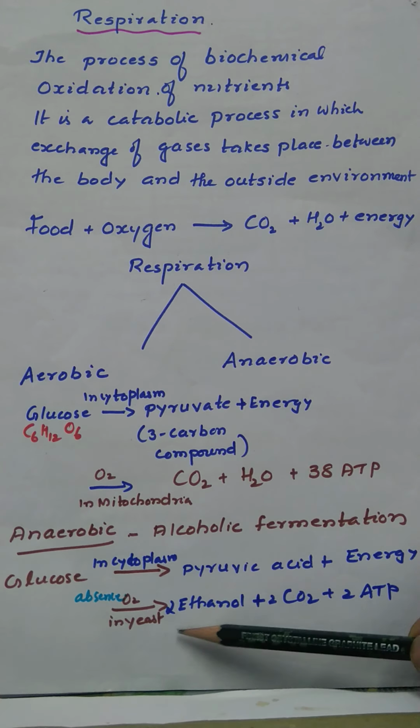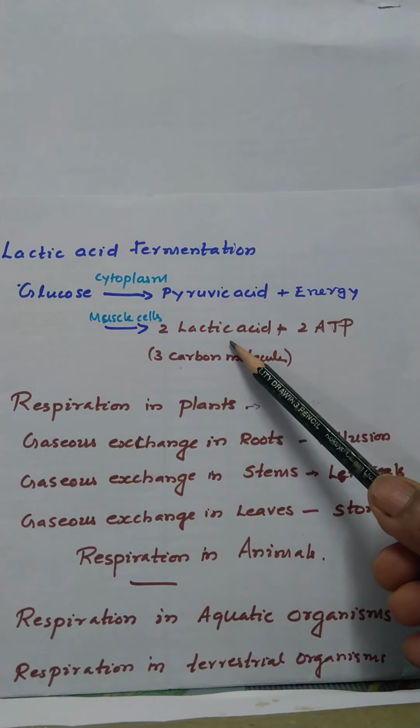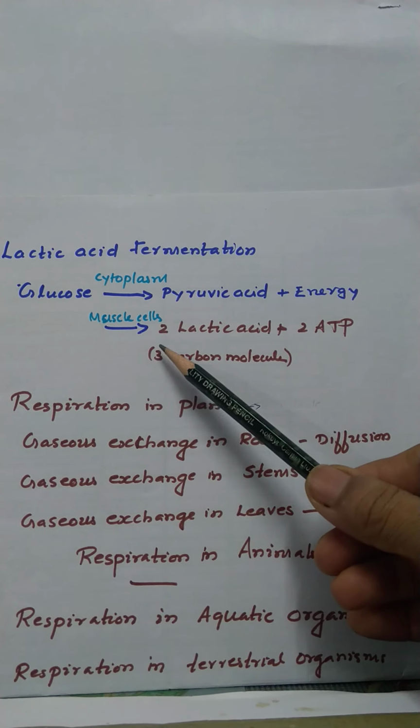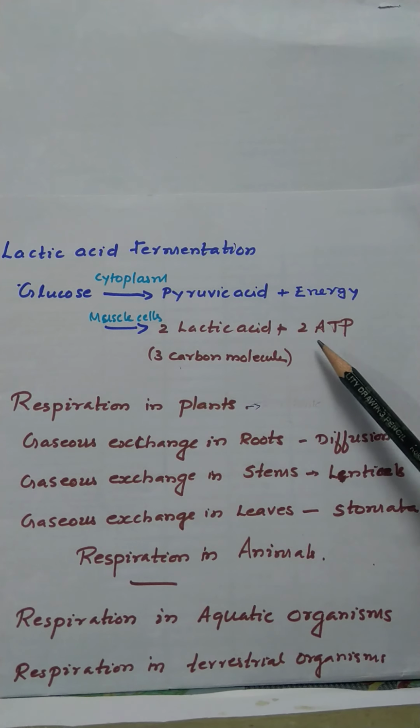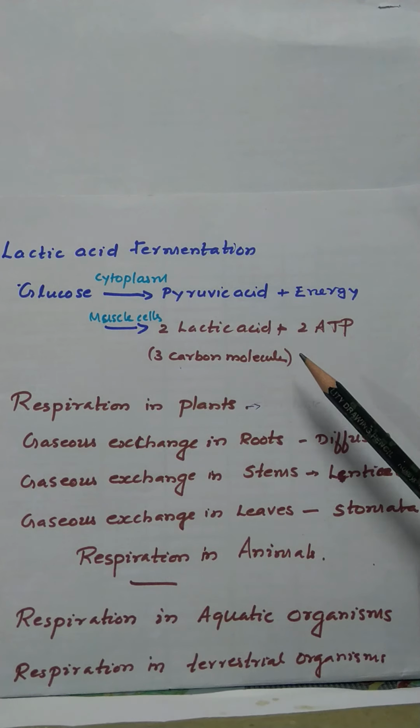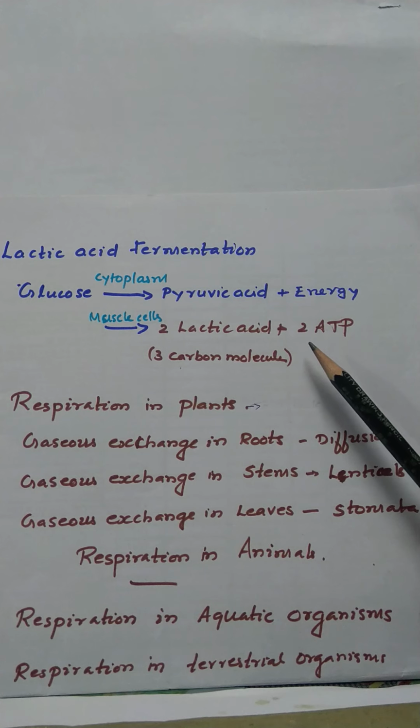Then during lactic acid fermentation, pyruvic acid is converted into 2 molecules of lactic acid, which takes place in the muscle cells, with the liberation of 2 molecules of ATP. It is an incomplete breakdown of sugar into lactic acid and energy. It is because of the accumulation of lactic acid that we get muscle cramps after prolonged exercise. Okay, so here the ATP liberated will be only 2 molecules.